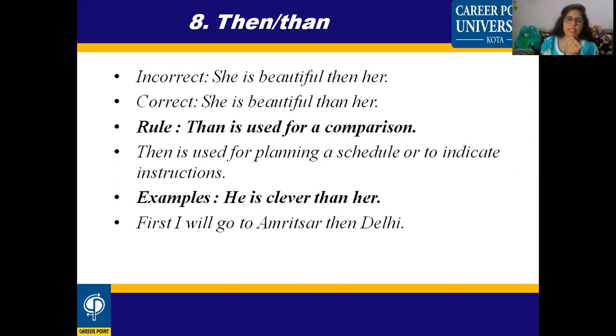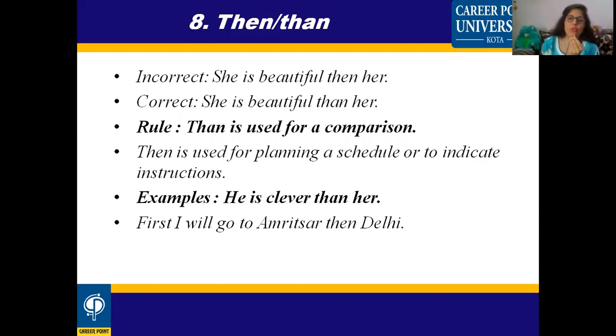You can see the first sentence is incorrect. "She is beautiful than her." If we are comparing two people, then we will use "than". And another example is "He is clever than her." So here, with clever, we are comparing both of them, he and her. So "than" is the correct option.